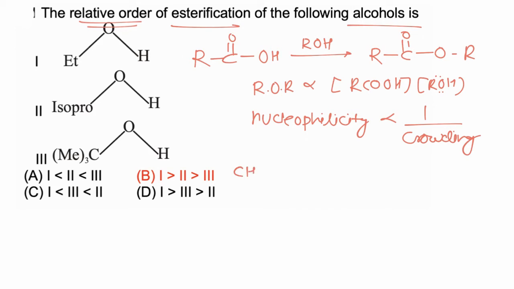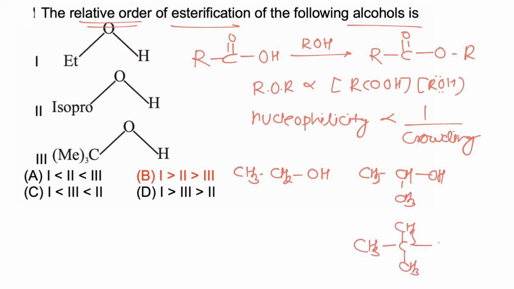So ethyl alcohol CH3CH2OH is less crowded, isopropyl alcohol is comparatively more crowded, and tertiary butyl alcohol is most crowded, and with increasing crowding, the rate of esterification decreases. Hence primary alcohol is most reactive, then secondary alcohol, and then tertiary alcohol, and hence the correct answer is B.